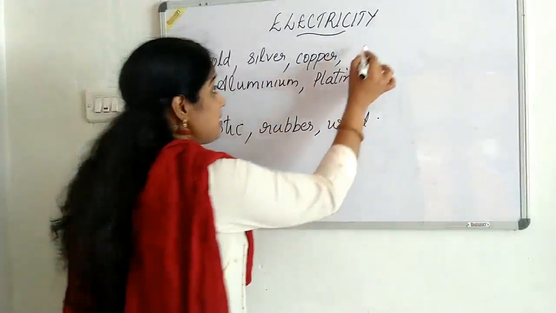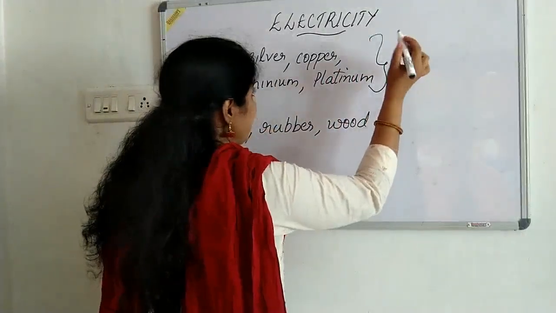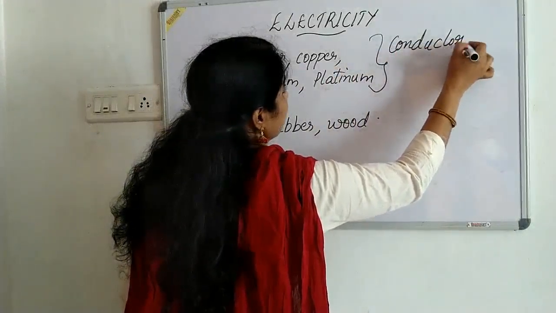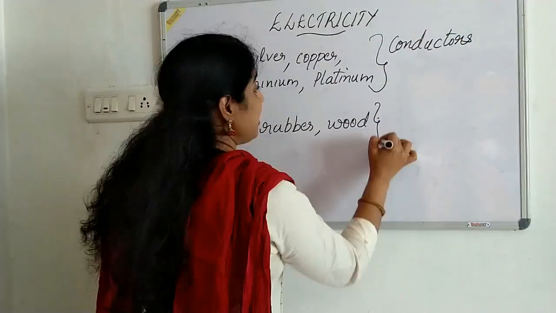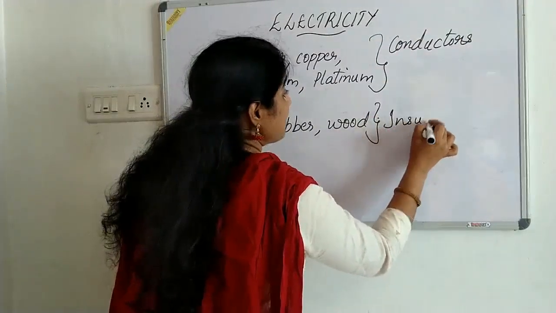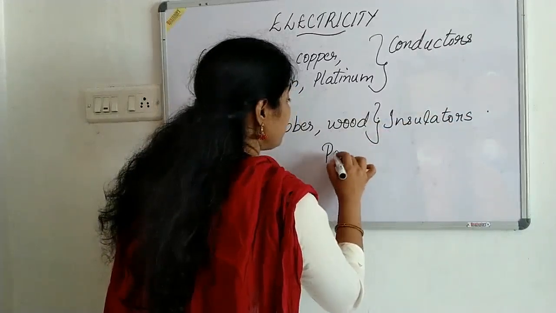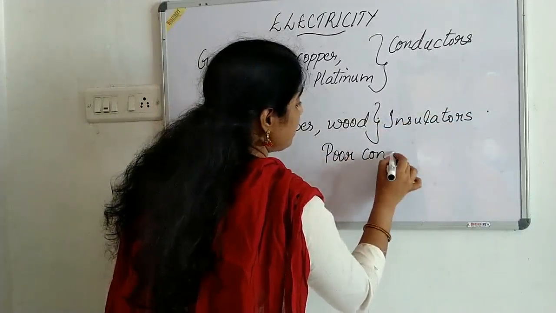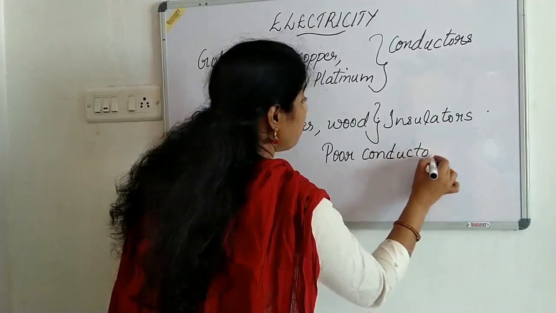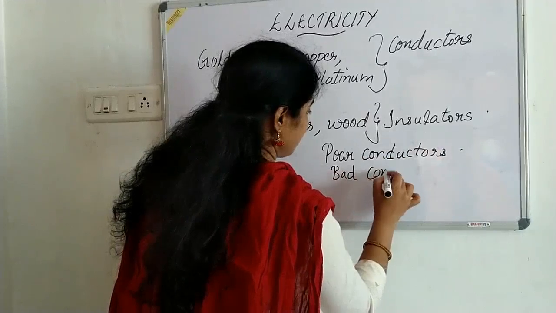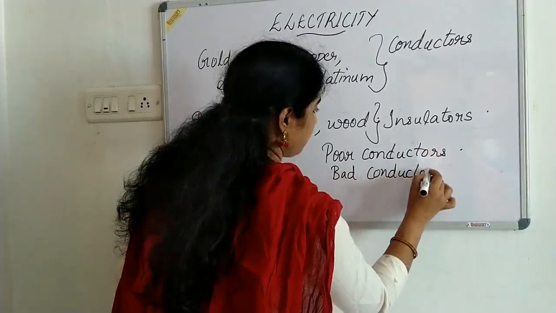The substances that allow electricity to pass through them are known as conductors, and the substances that do not allow electricity to pass through them are known as insulators, or we can call them poor conductors or bad conductors. Okay?